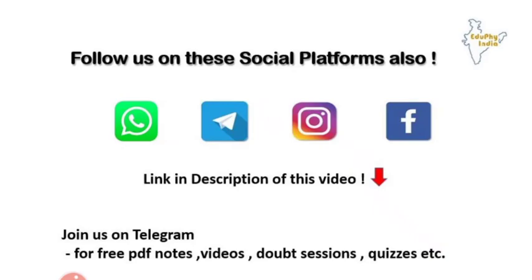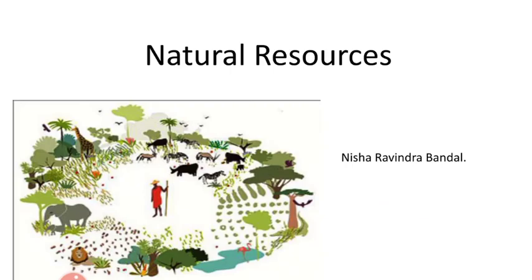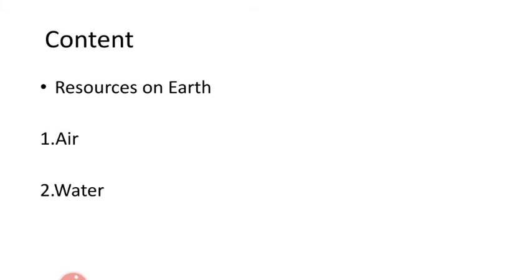So today we see what the natural resources are. So let's start with the content. The content is resources on the earth and their types. The types are air and water.